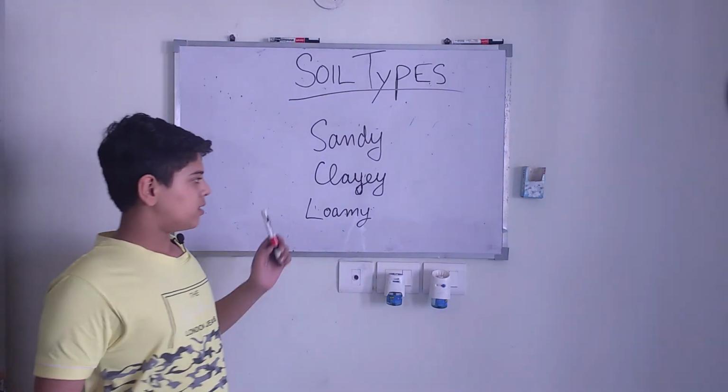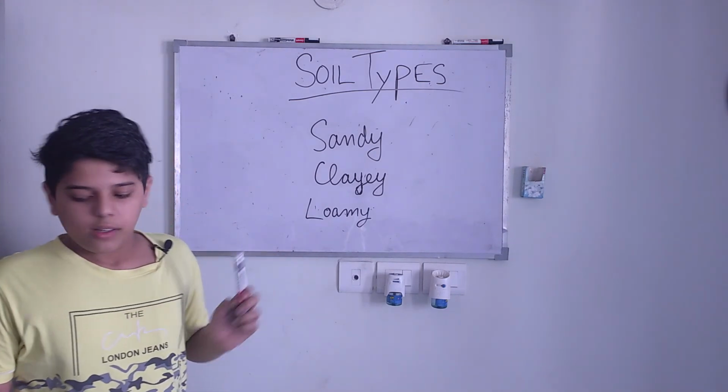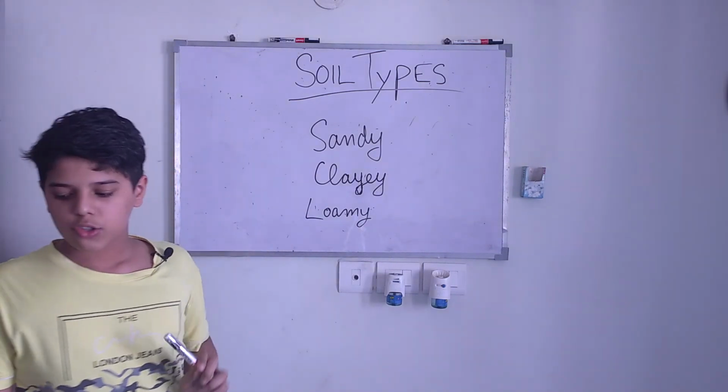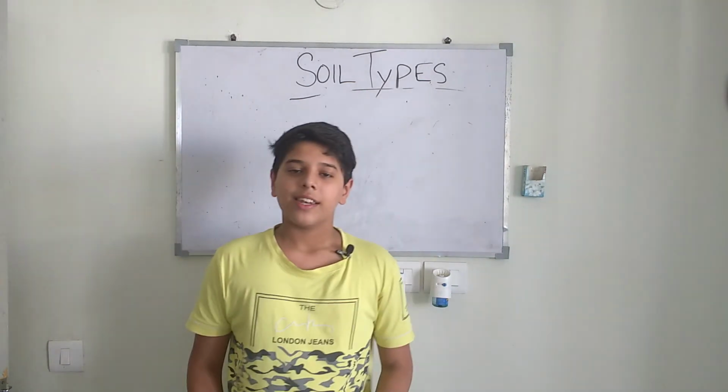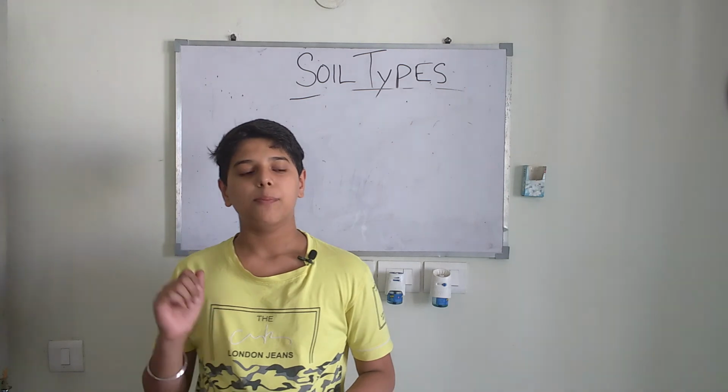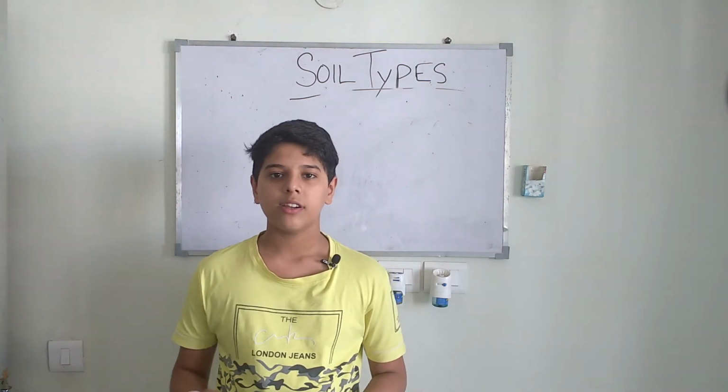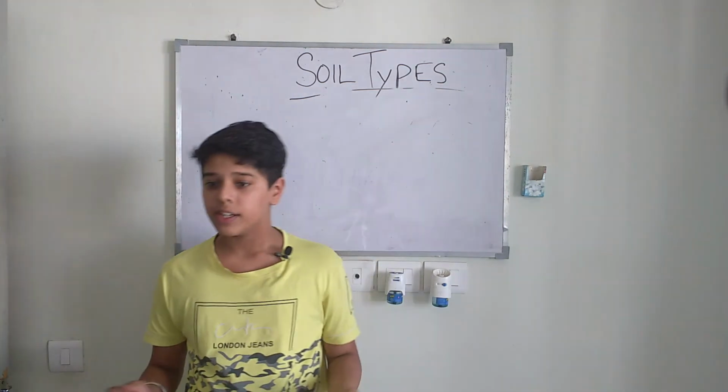So these were the three types of soils. So now we have learned about the three types of soil. In the next class, we will learn about the properties of soil and the percolation rate of soil. Do you have any doubts?